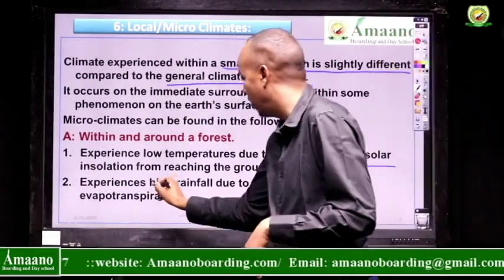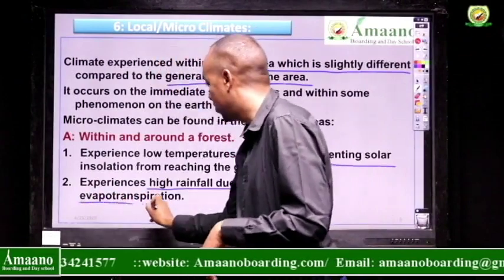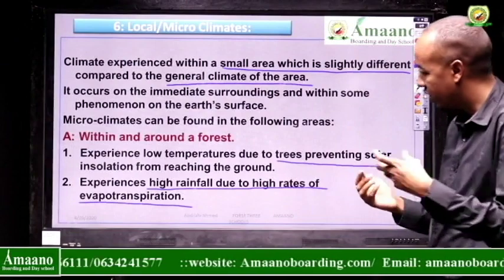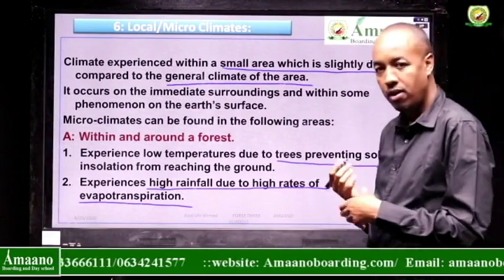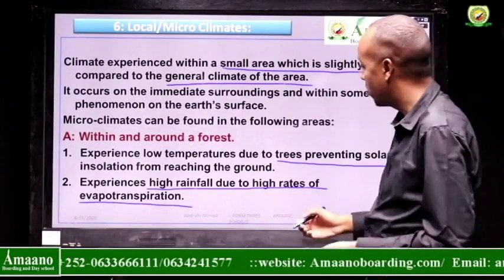In terms of rainfall, the forests have a high rainfall due to the rate of evapotranspiration. The forests take part in the formation of rainfall, they attract rainfall. The forests release water vapor to the atmosphere through evaporation and transpiration.